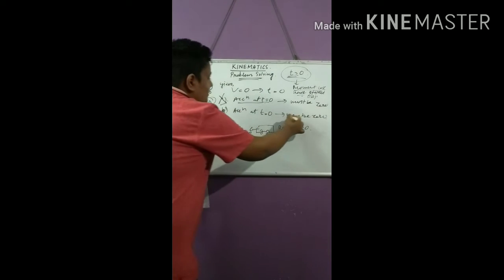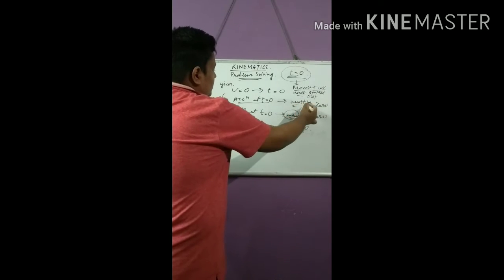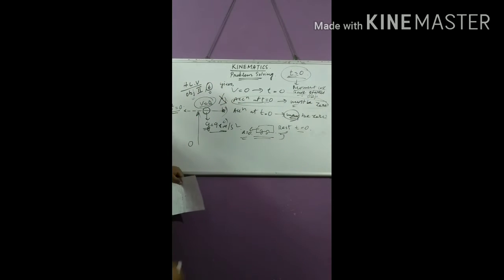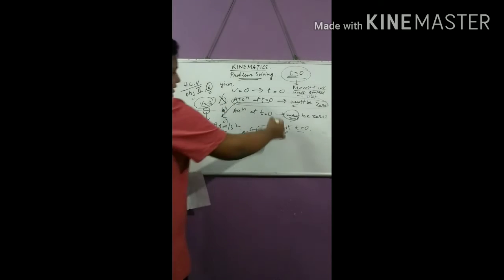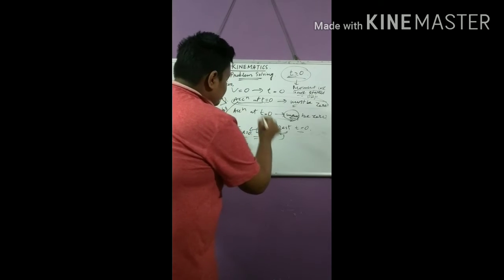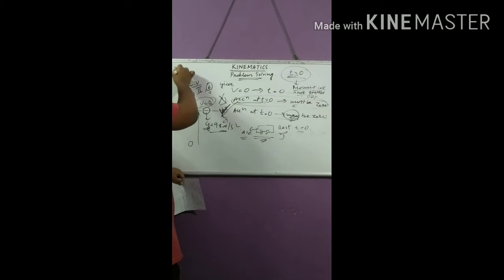So may is a good word and it is much more valid than must, because this sentence is not a certain case. You see, we have proved it wrong, but it may be that the acceleration is 0 as in the case of this. So B will be a correct statement. So answer here B, one answer.